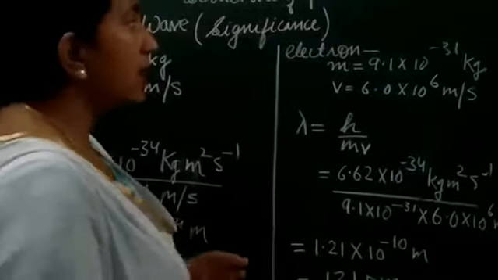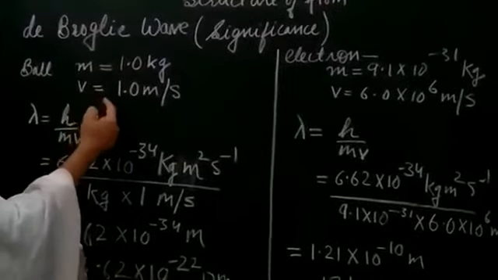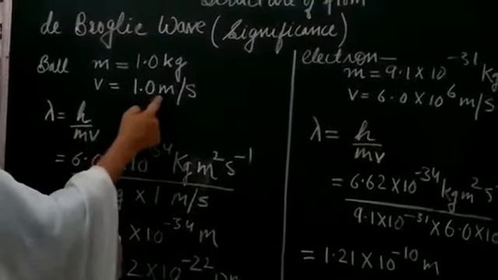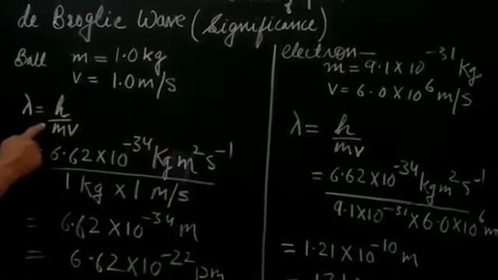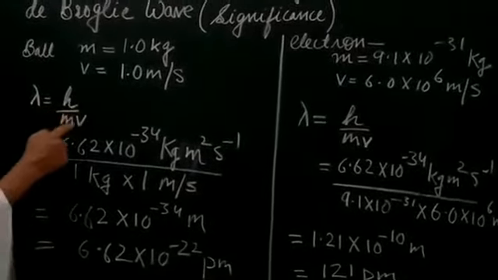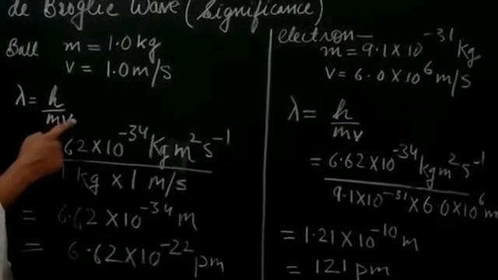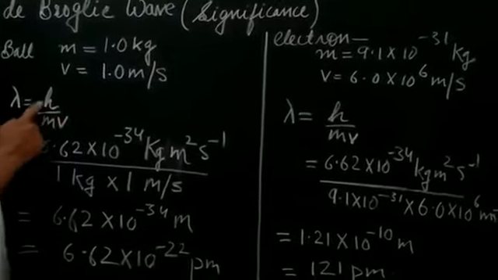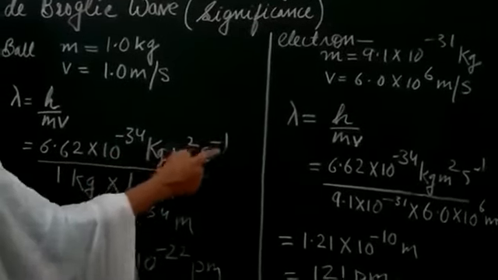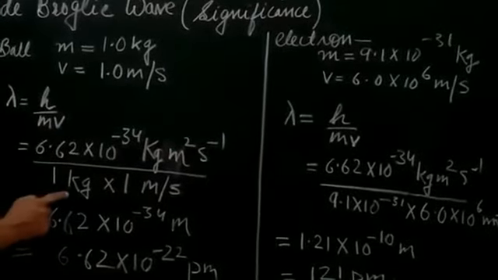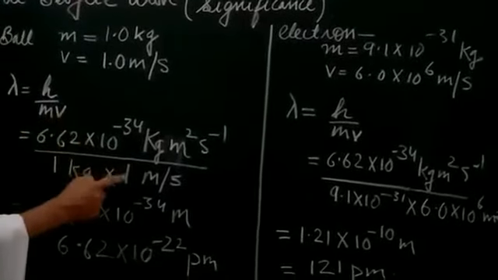First, suppose we have taken a ball whose mass is 1 kg and the velocity with which it is moving is 1 meter per second. Then the wavelength associated with this ball is given by the equation lambda equals h upon mv, where h is Planck's constant, m is the mass of the ball, and v is the velocity with which it is moving. So we put the value of Planck's constant, 6.6 times 10 to the power minus 34 kg meter square per second, divided by the mass of the ball, 1 kg, and the velocity, 1 meter per second.